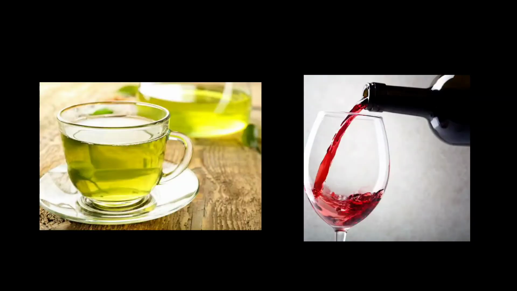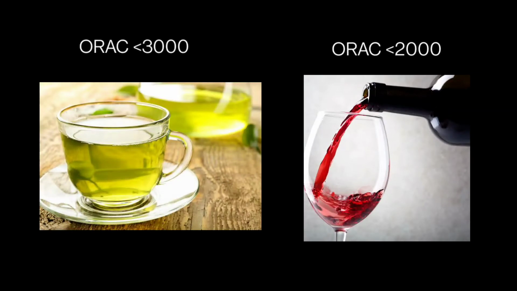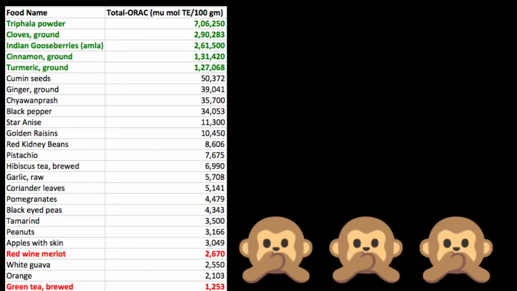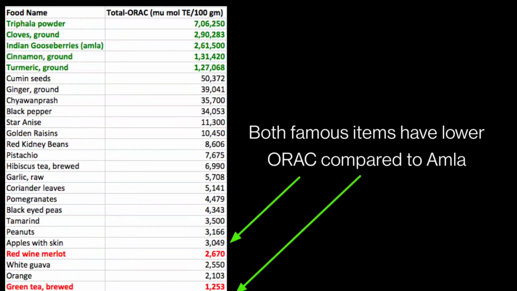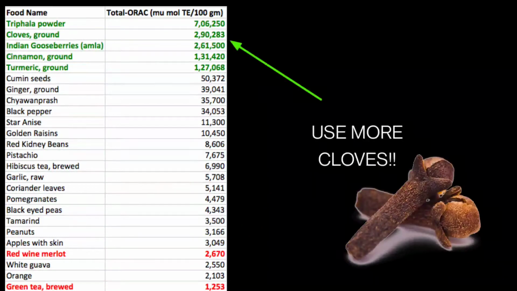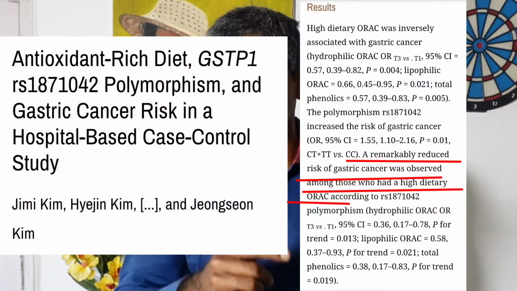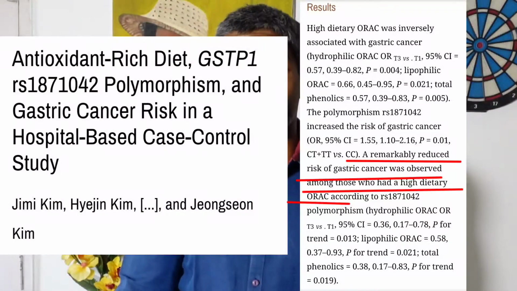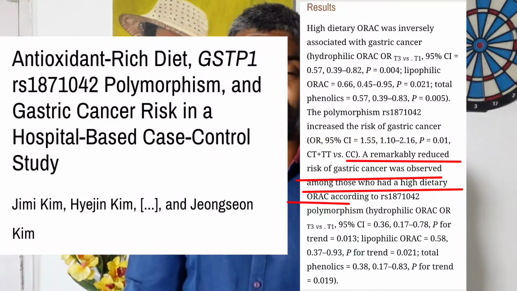So how do you determine which foods have more antioxidants? Good question. There is something called ORAC value. So ORAC value, the higher it is in foods, the more antioxidant capacity it has. So you will be surprised, green tea has a very low ORAC value compared to Indian foods like amla or even triphala, which is one of the Ayurvedic medicines that has been used. And of course, everyday foods such as garlic and cloves. You'll be very surprised to know that cloves have an ORAC value of around 300,000, which is very high.